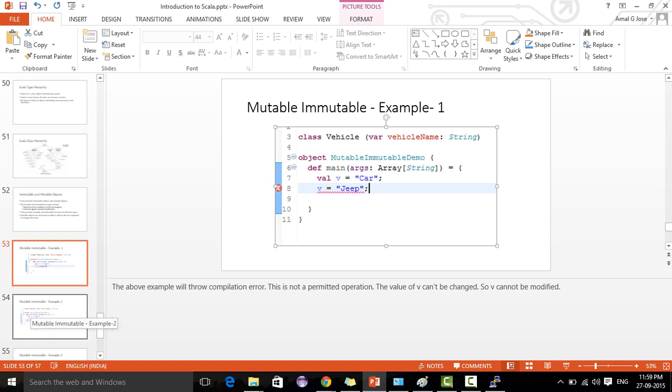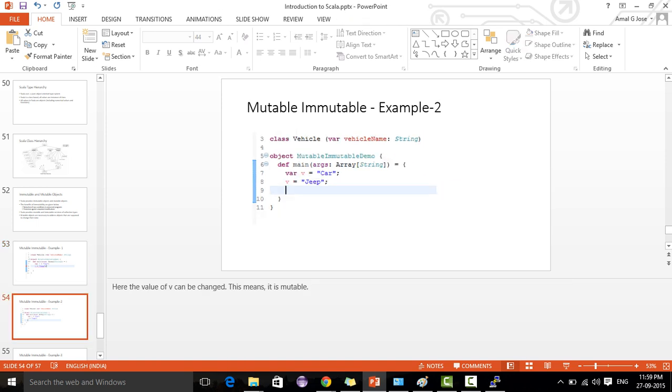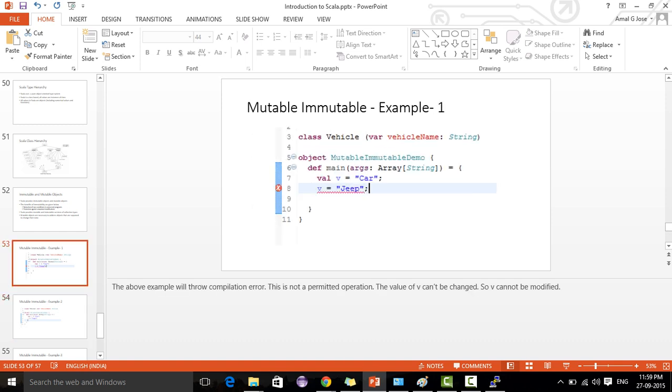So this is immutable. So val is actually immutable. But if you use var in the same case, var v equal to car, var v equal to jeep, it will work. It will not throw any error, because it can be changed, because it is a var. If you use val, it cannot be changed. Var is mutable, val is immutable.